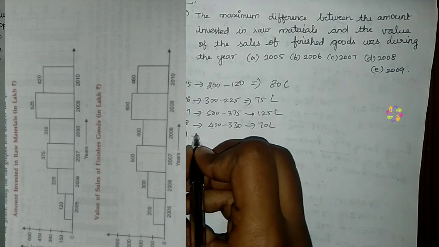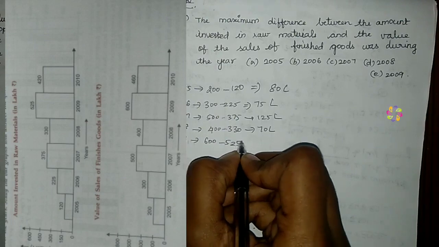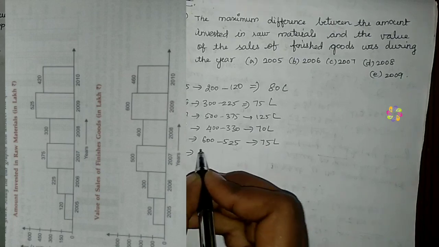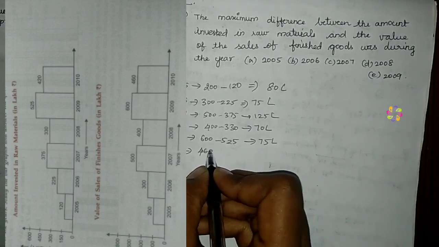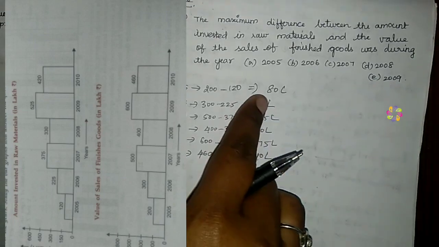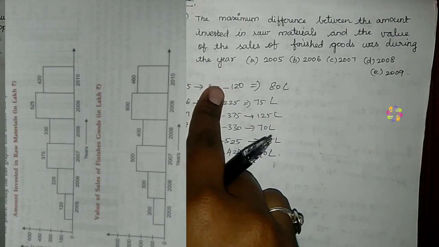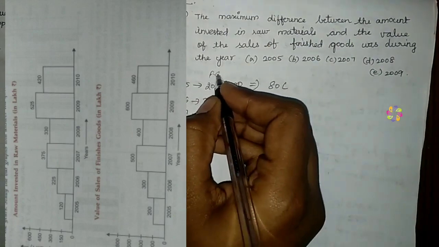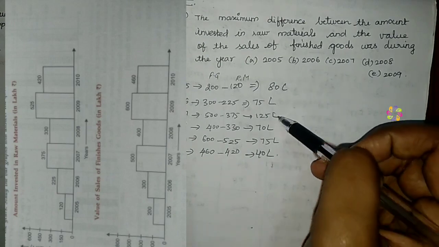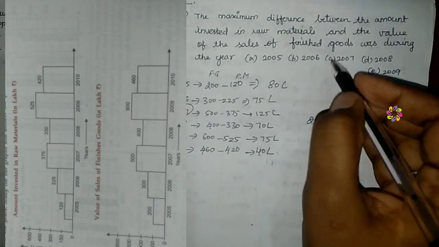In 2009 we subtract 600 minus 525 as 75 lakhs, and by subtracting 420 from 460 we get 40 lakhs. What they are asking is the maximum difference between the amount invested in raw material and the finished goods. This is the finished goods and this is the raw material. The maximum difference is 125, right? So in 2007 we have the maximum difference, so the answer is option C.